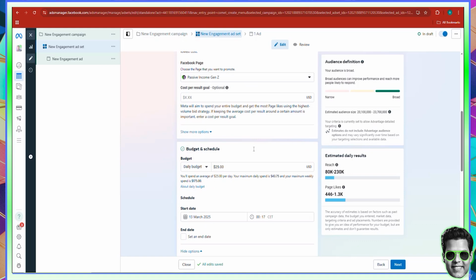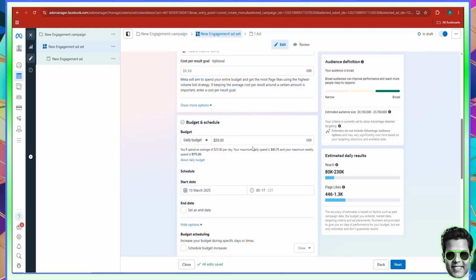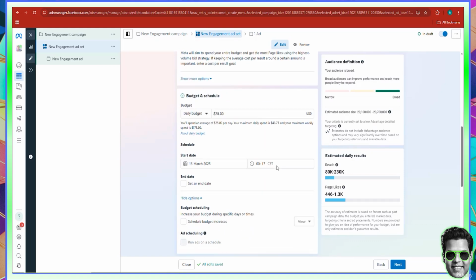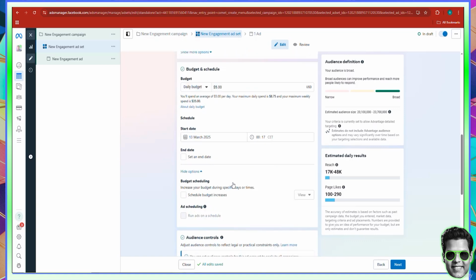For the daily budget, you set a budget that you can spend. So let's say, for example, you're only willing to spend $5. Here, they're going to give you a glimpse of how many likes you can get every day. So with $5, you can get anywhere between 100 likes to 290 likes. If you're the luckiest person, for $5 you can get 290 likes, which is pretty fantastic. But that's not going to be the case, just so you know.